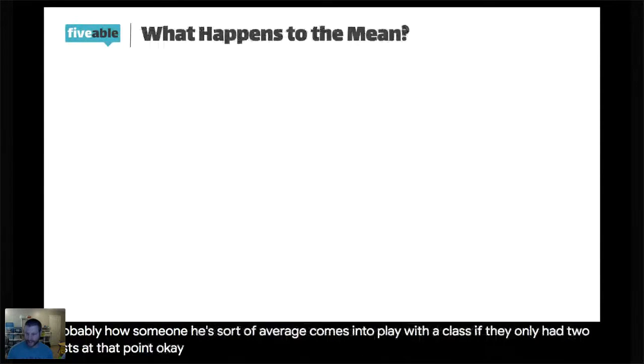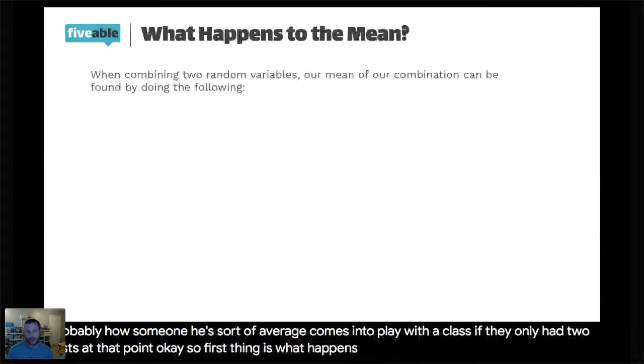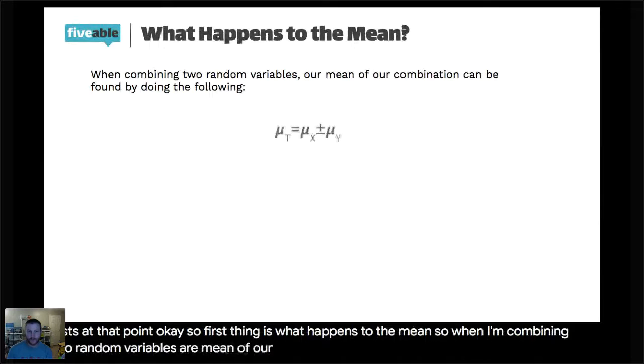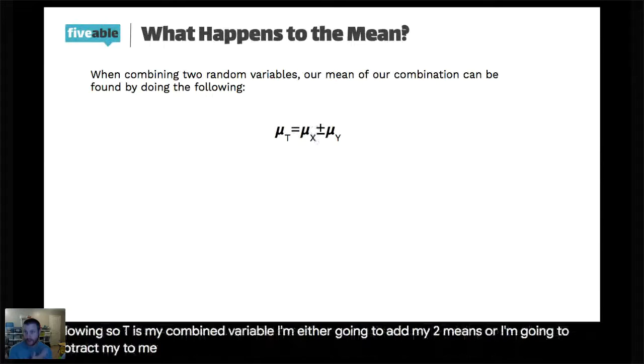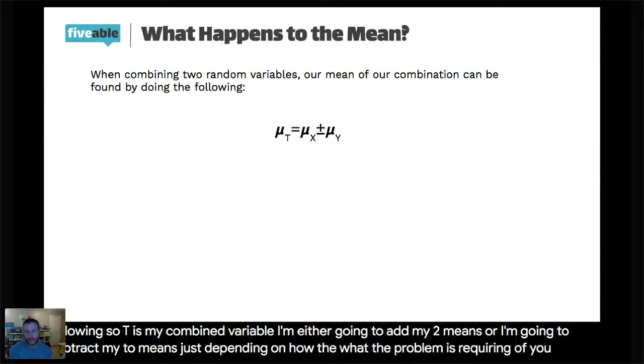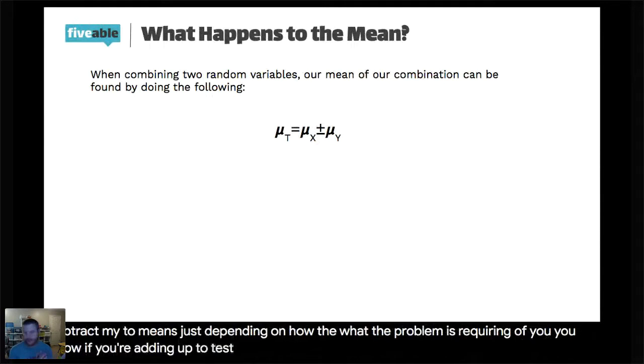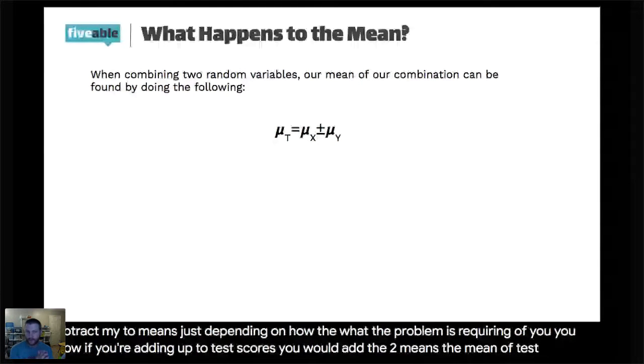Okay, so the first thing is what happens to the mean? When I'm combining two random variables, the mean of our combination can be found by doing the following. So t is my combined variable. I'm either going to add my two means or I'm going to subtract my two means, depending on what the problem is requiring of you. If you're adding up 2 test scores, you would add the two means, the mean of test 1, mean of test 2, add them up. That would be the mean of our new random variable.